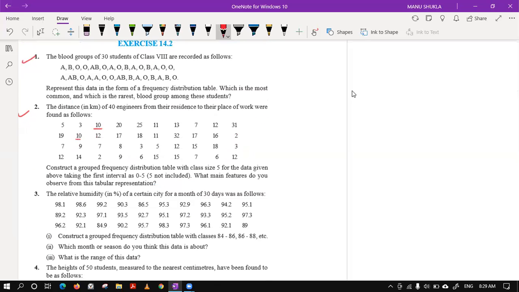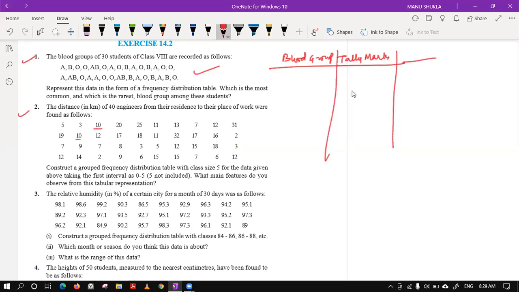And I request, now it is 8:29. Question number 1 is simple, based on that only, in which you will form a table with blood group in the first column. The second column you will form tallymarks, and the third column you will form frequency.